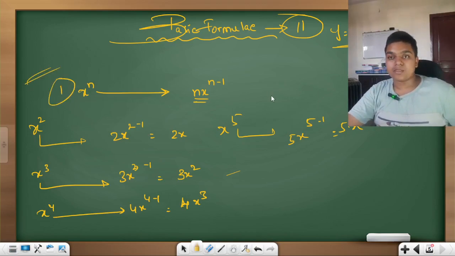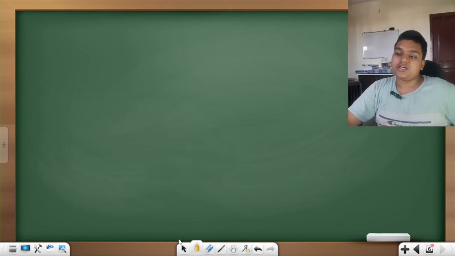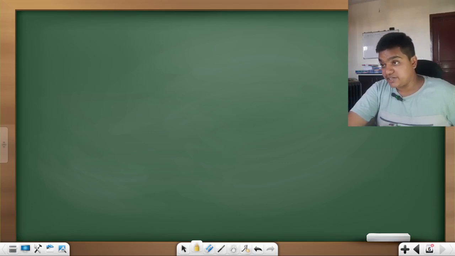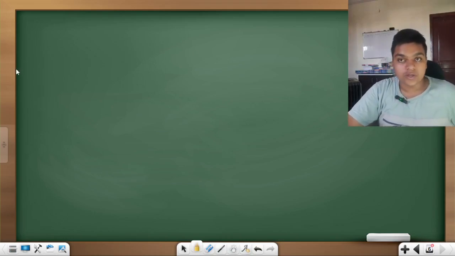Got it? Solve for x to the power 10. 10x to the power 9 is your answer. Very clear, we are done with the first very basic formula. I'm writing the previous page formula on this page also: x to the power n gives n x to the power n minus 1.